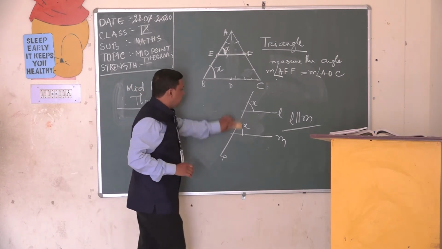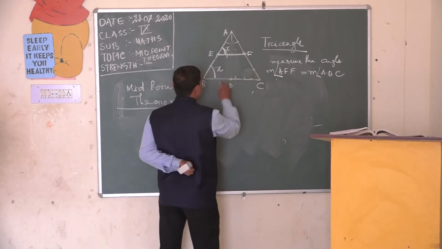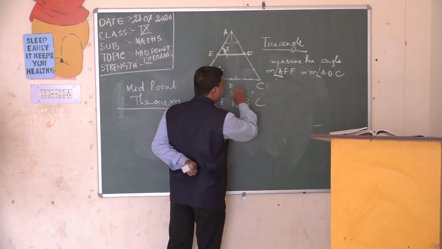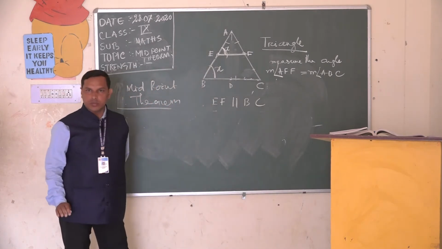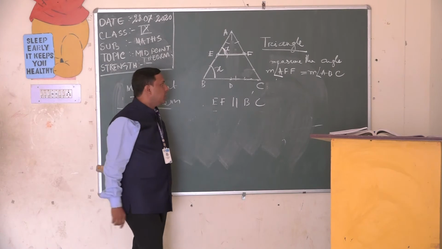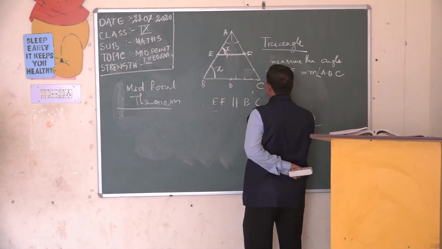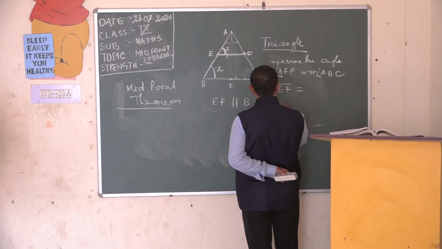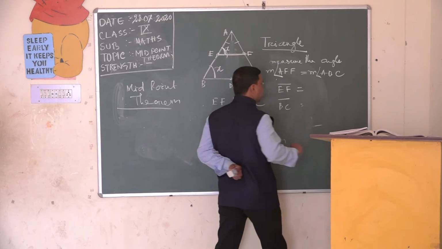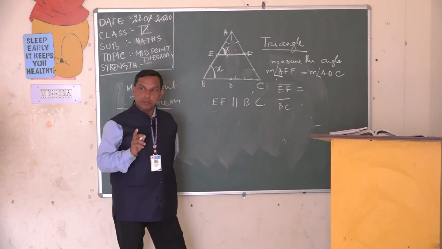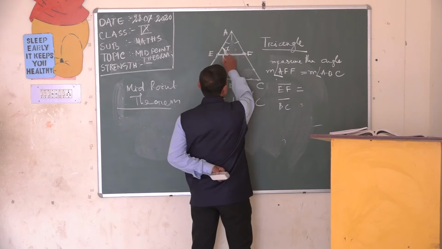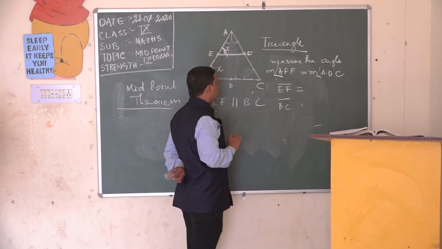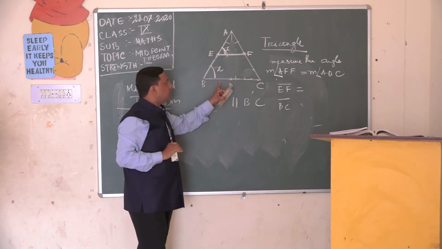Now what happens? From this figure you can say that EF is parallel to BC. You got one thing, EF is parallel to BC. Now you clear? Then comes the second thing. Again measure the length of EF and the length of BC. What is the length of EF and what is the length of BC?